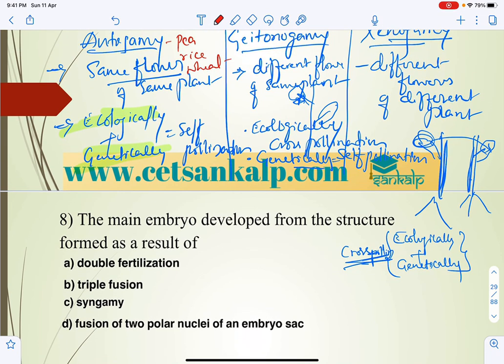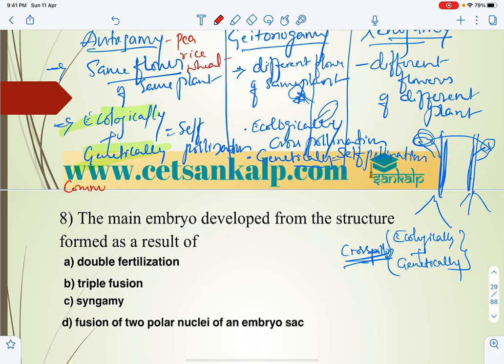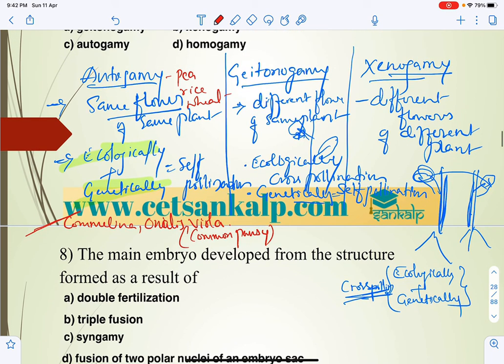Some examples are Commelina benghalensis and Viola, commonly called common pansy. In these, we can see two types of flowers in the species: some are chasmogamous, some are cleistogamous. We can write these examples for both cleistogamous and chasmogamous.